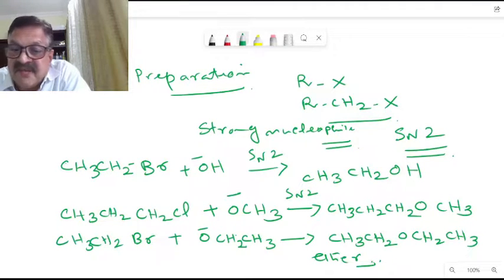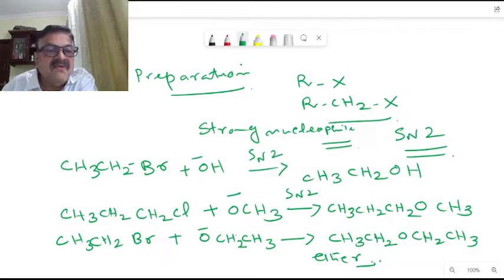So this is known as Williamson ether synthesis. That is, an alkyl halide reacting with a strong nucleophile by an SN2 mechanism forming an ether is known as Williamson ether synthesis.